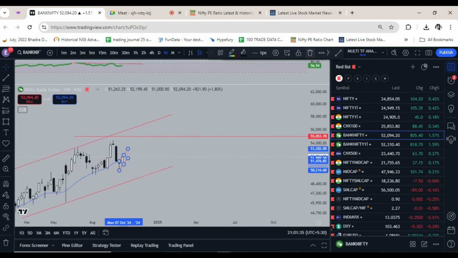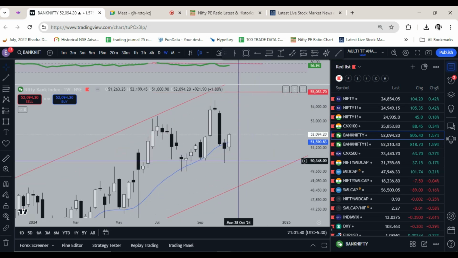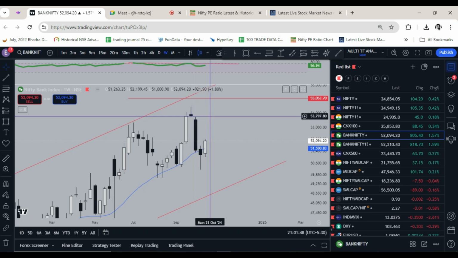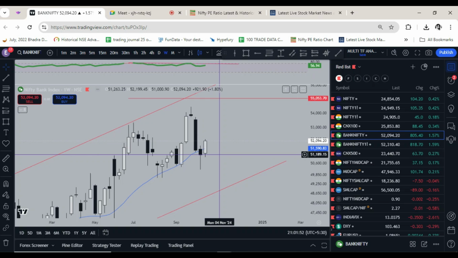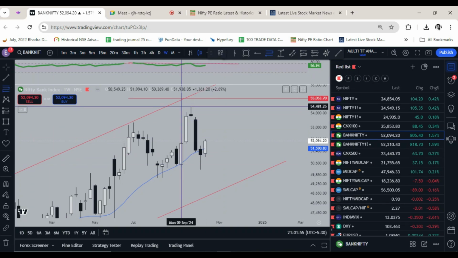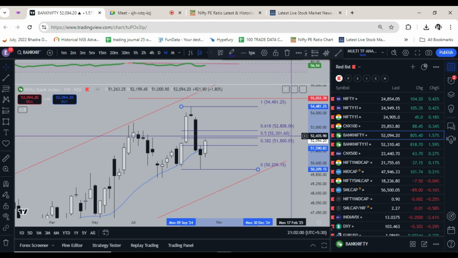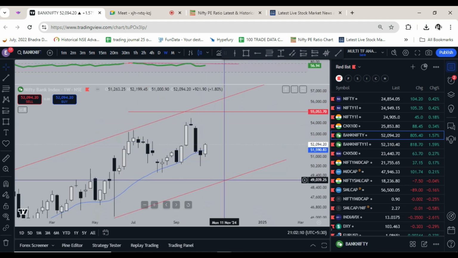So on the weekly candle, while Friday's action was good, on weekly there is a lot to cover. Especially last week, this evening star on weekly is a very powerful bearish pattern. So while Bank Nifty moved on Friday, I'm not very convinced about its strength. It can retrace 50% levels, that is 52301, but I think it will continue its move down to the channel bottom.